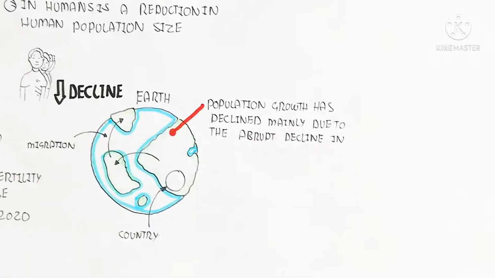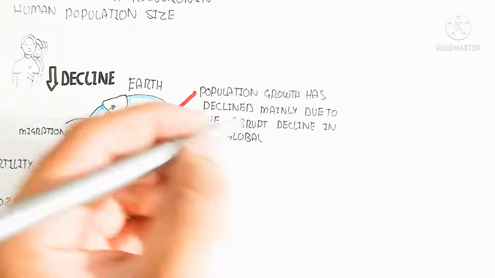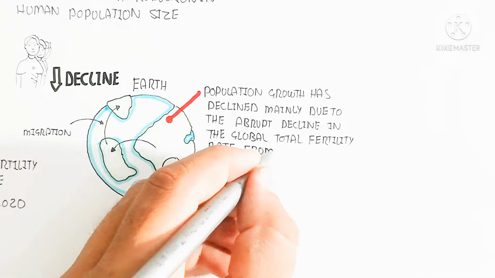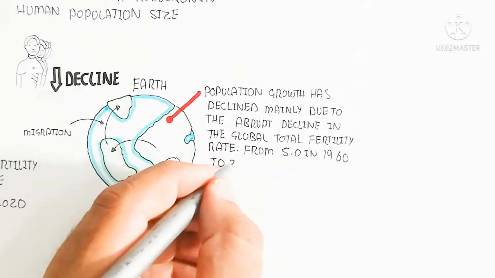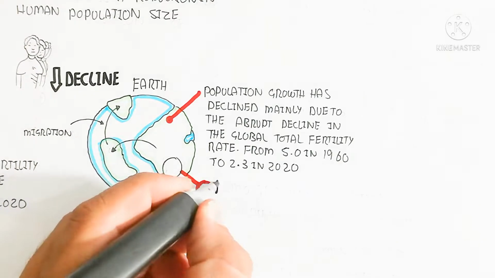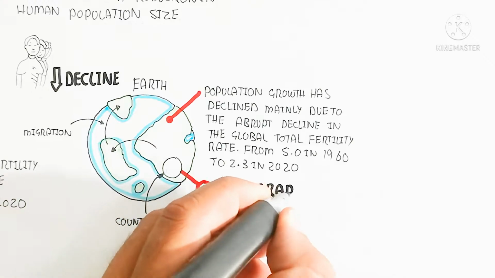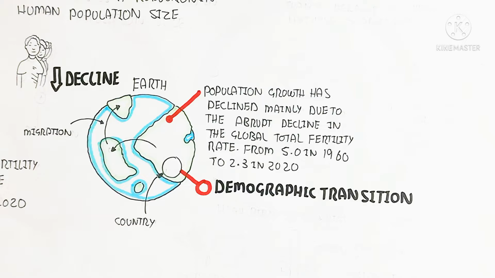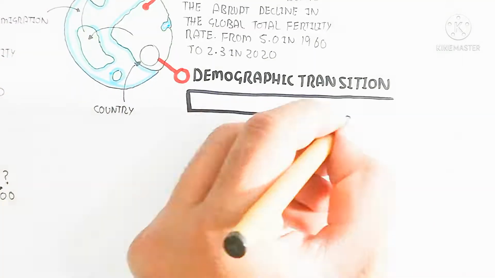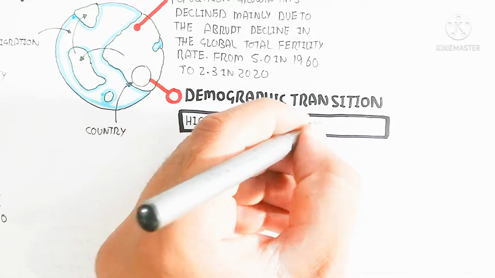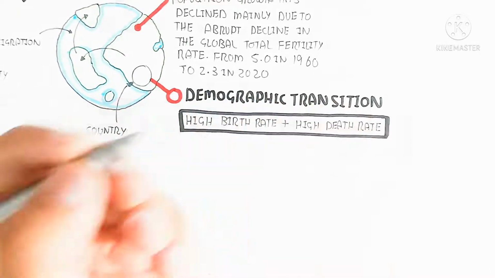Population growth has declined mainly due to the abrupt decline in the global total fertility rate, which decreased from 5.0 in 1960 to 2.3 in 2020. When the fertility rate decreases, young people decrease while the older people remain in the current country, but the younger people go to other countries. Migration is a major factor in the declining of the population.